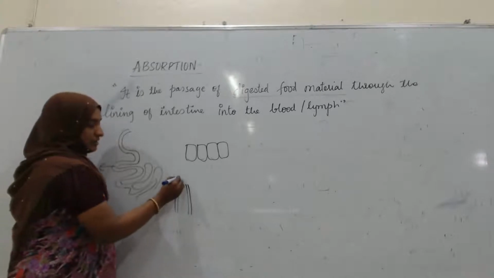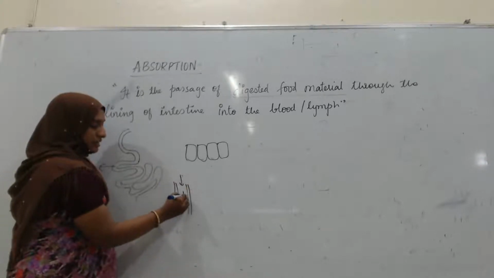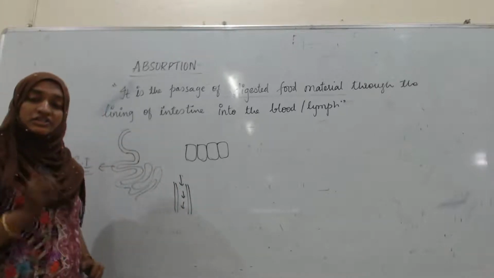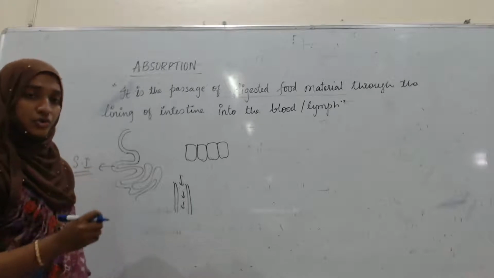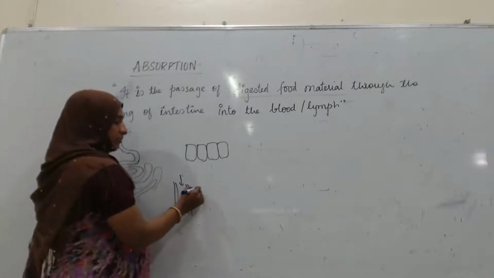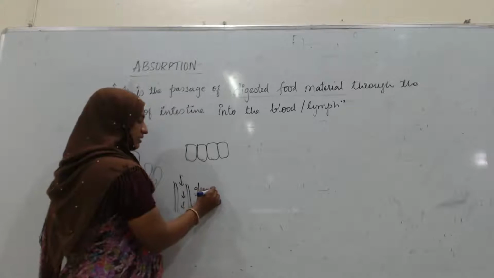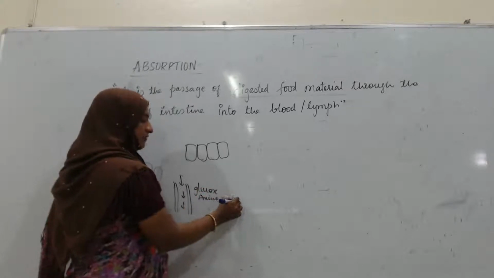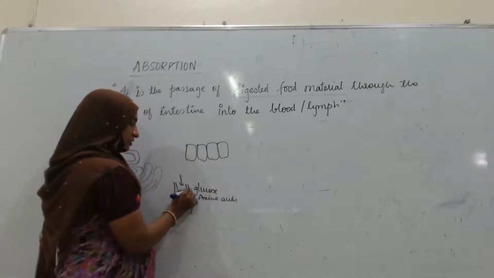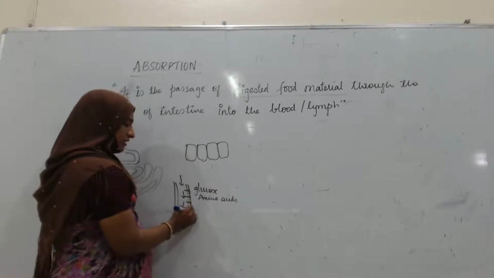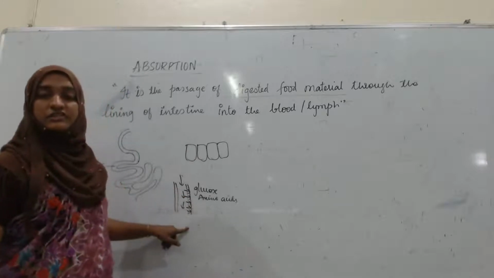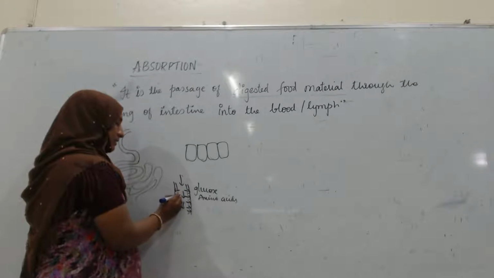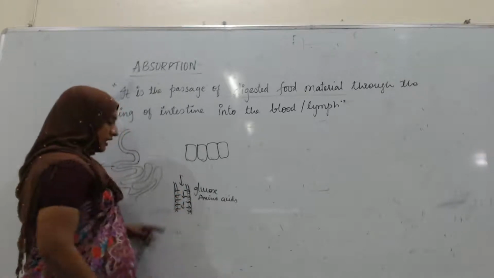From here the digested food material is going to pass. From that digested food material, whatever the nutrients, for example carbohydrate, that is glucose, amino acids, fatty acids and all, that is going to be absorbed by the lining of the small intestine.